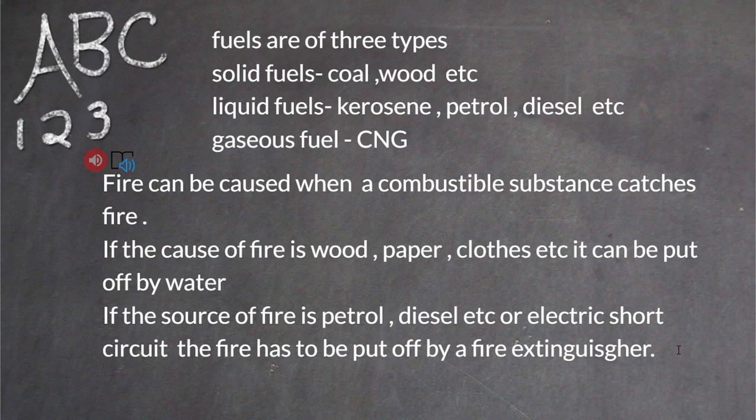A fire can be caused when a combustible substance catches fire. So if the cause of the fire is wood, paper, clothes, etc., it is called fire of type A, and this kind of fire can be put off by water. Now if the source of the fire is petrol, diesel, etc., that is type B, or if it is an electric short circuit, then it is type C. So for B and C type fires, when the source is petrol, diesel or electric short circuits, a fire extinguisher is compulsorily required.